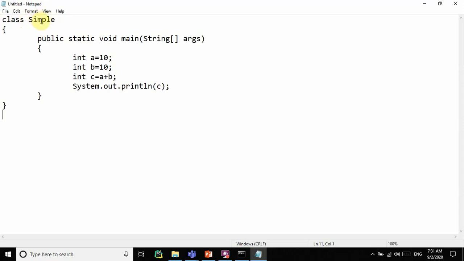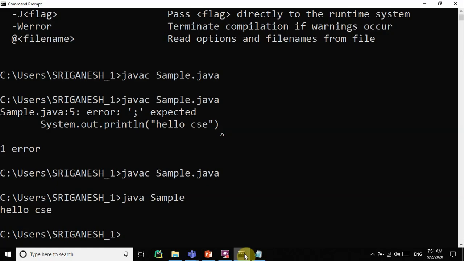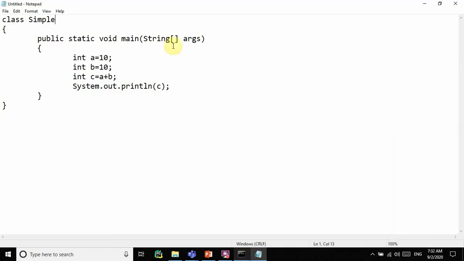Class is simple. We already used simple, so I can use sample or simple. The name should reflect, right? Addition.